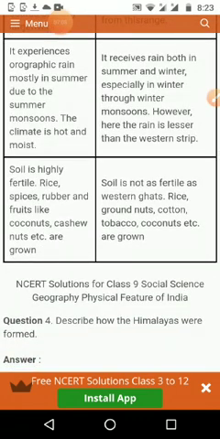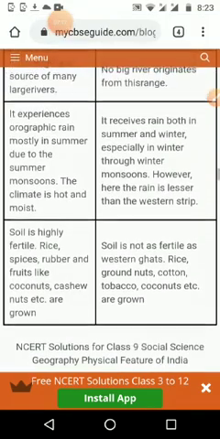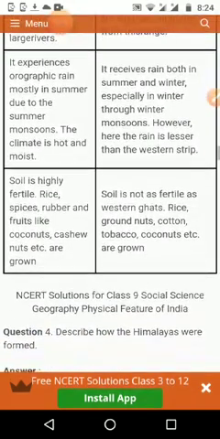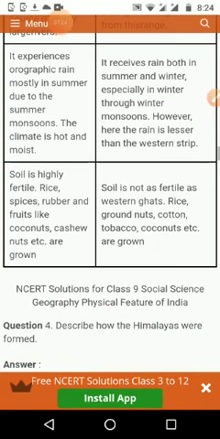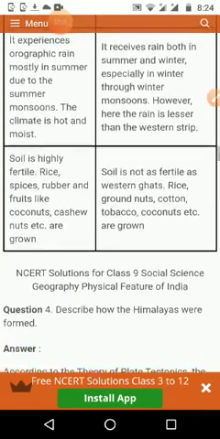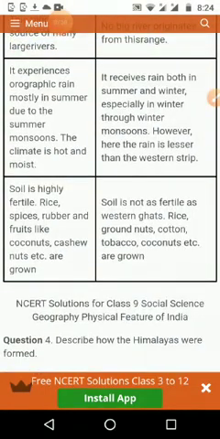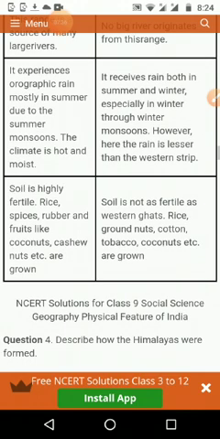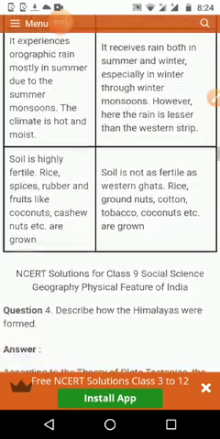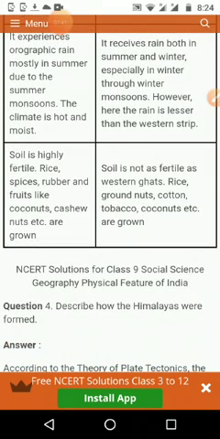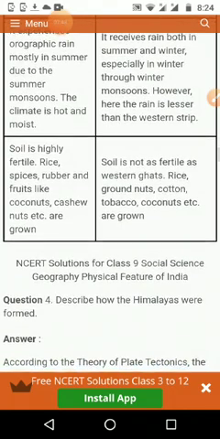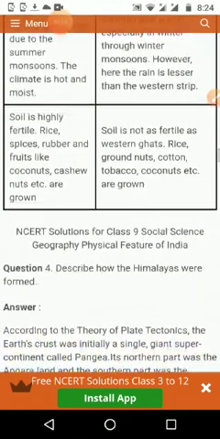The Western Ghat experiences orographic rain, mostly in summer due to the summer monsoon, and the climate is hot and moist. Even in the summer season it is getting rain because of the summer monsoon. The Eastern Ghat receives rain both in summer and winter, especially in winter through the winter monsoon. The Orissa side and Andhra side are getting the winter rains. However, here the rain is lesser than the western strip. The Western Ghat is higher, that's why the western side gets maximum rain compared with the Eastern Ghat. And the soil is highly fertile.